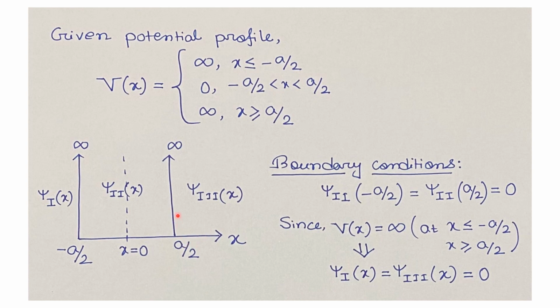Also at the boundary, these two wave functions, psi 1 as a function of x and psi 3 as a function of x, should be 0. Now at the boundary the wave function should also be continuous. That is why the wave function psi 2 at the boundary minus a by 2, and psi 2 at the boundary x equals a by 2, should be 0.